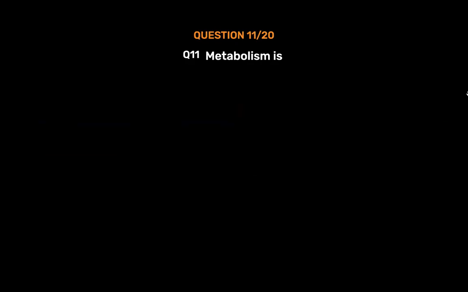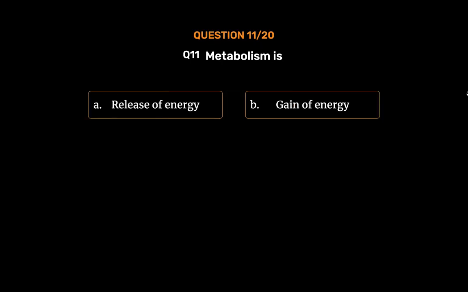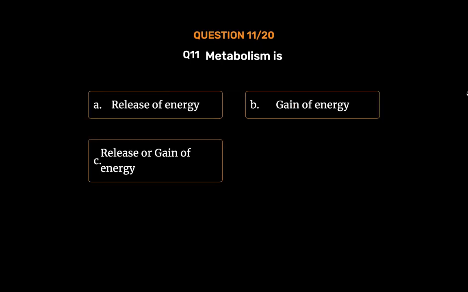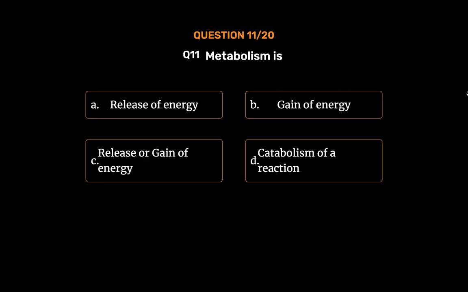Question number 11. Metabolism is: Option A. Release of energy. Option B. Gain of energy. Option C. Release or gain of energy. Option D. Catabolism of a reaction. The correct answer is Option C. Release or gain of energy.